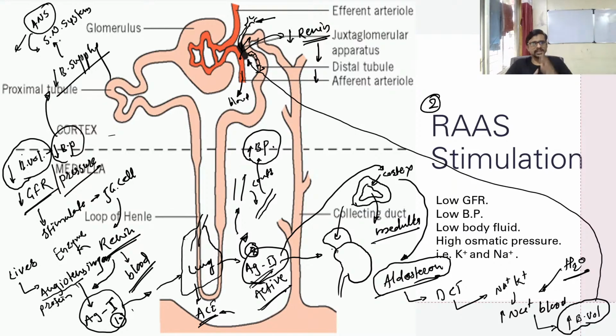It will directly activate renin production in the JG cell, and again the more renin, that means more conversion of angiotensinogen into angiotensin 1, and 1 to 2 by ACE, and 2 to aldosterone, and aldosterone leads to more absorption of sodium into the blood, and more retention of water. Okay, so this is a positive and negative control of your blood volume, having to do with your urine concentration or the formation of urine.